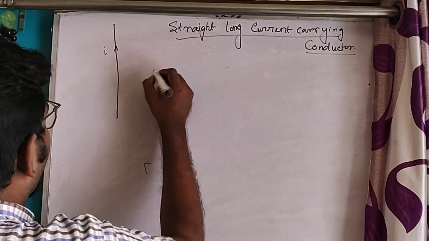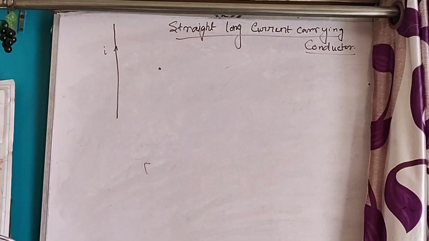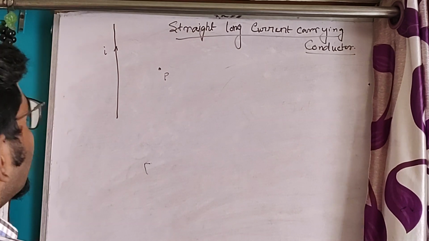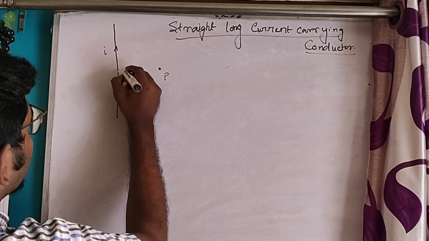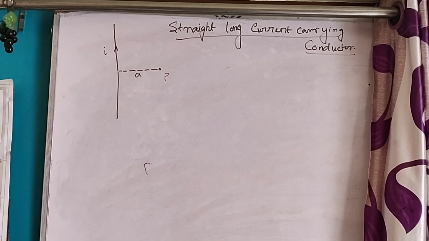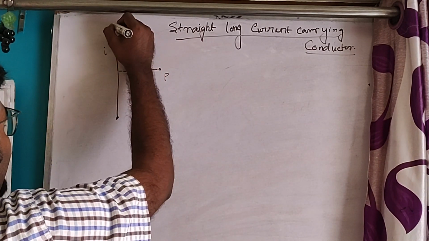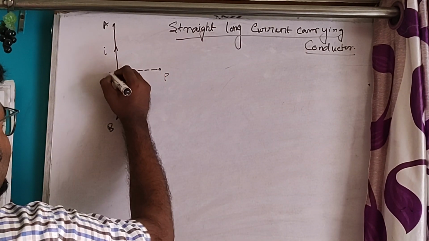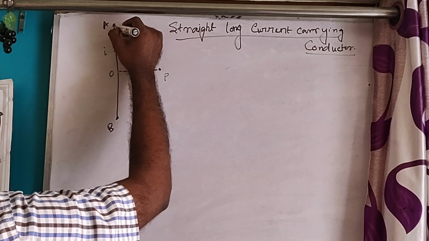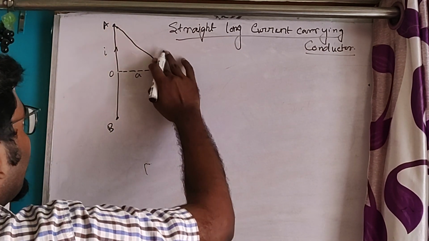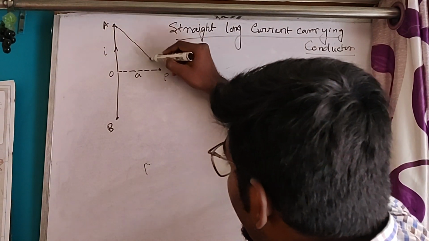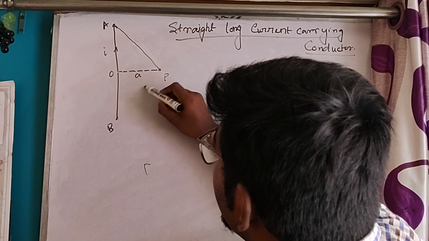Now, suppose I have to find the magnetic field at the point P. The perpendicular distance from the conductor to the point P, let's say a. These are the two end points A and B, and this is the point O. So from point A and from point P, you have to draw a line here.